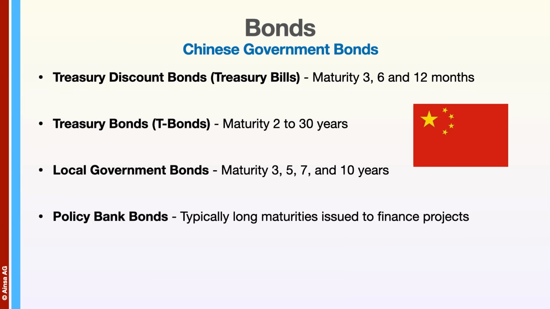There are a number of different types of Chinese government bonds. There are Treasury discount bonds or Treasury bills with maturities of 3, 6, and 12 months. There are Treasury bonds or T-bonds with maturities of 2 to 30 years. There are local government bonds with maturities of 3, 5, 7, and 10 years, and policy bank bonds, typically long maturity bonds issued to finance projects by certain banks.